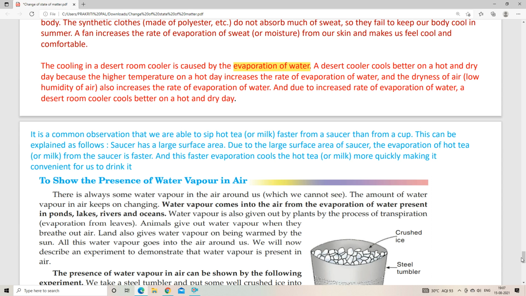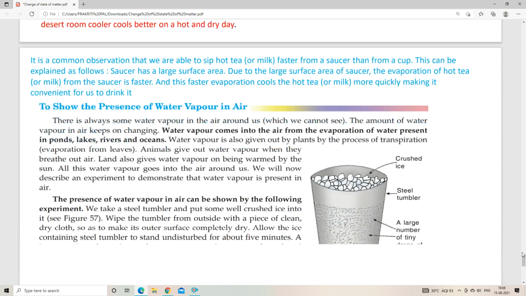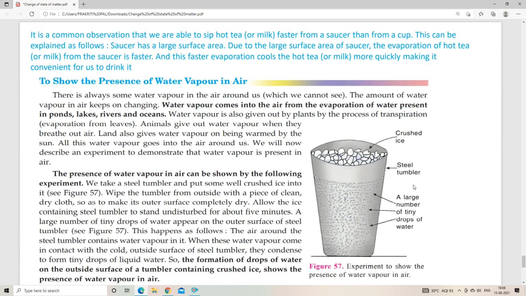Okay, now here you can see it is a common observation that we are able to sip hot tea faster from a saucer than from a cup. Because whenever you are drinking tea or milk in a container which has a large surface area, there will be faster evaporation, as I have also given you an example before. So this can be explained as follows.